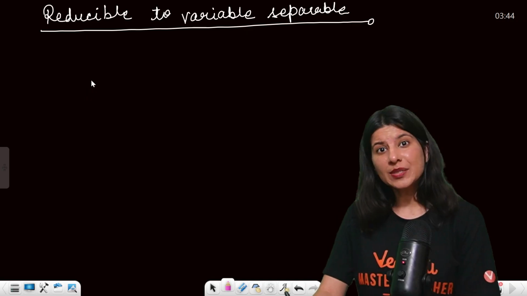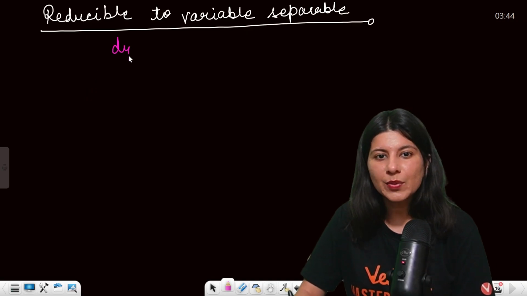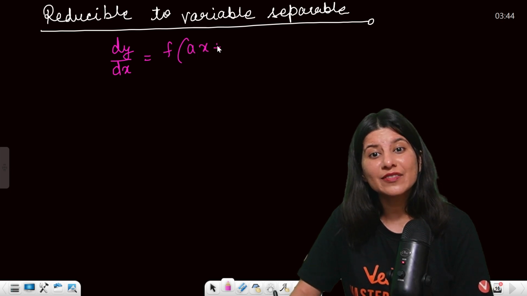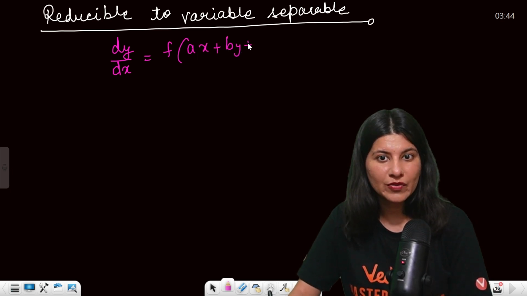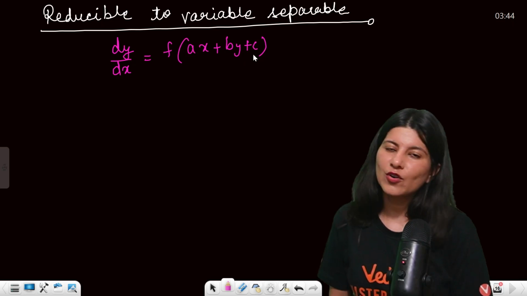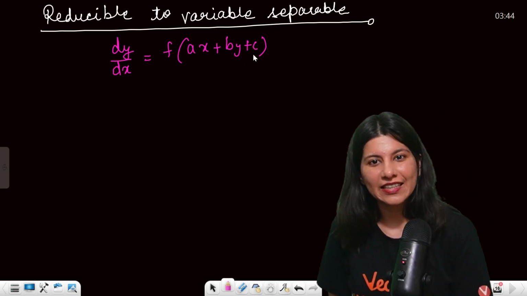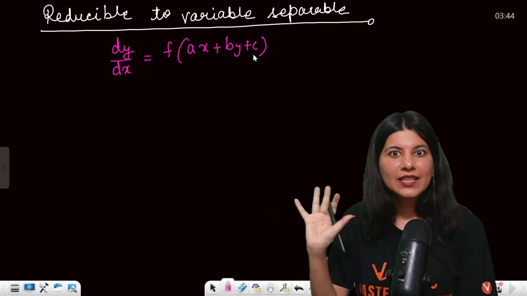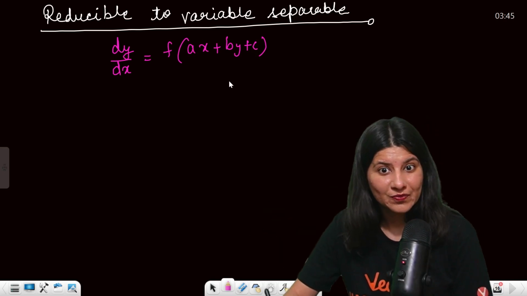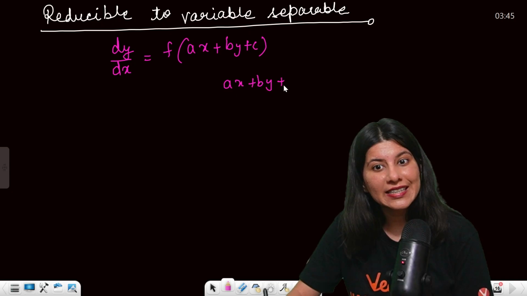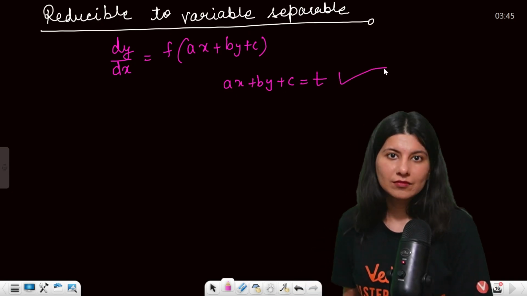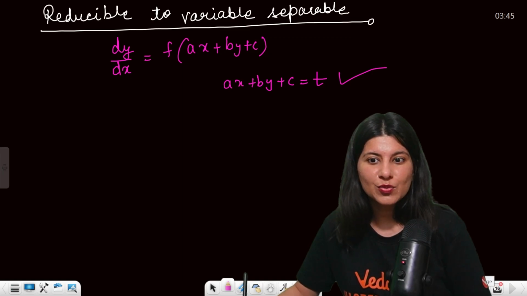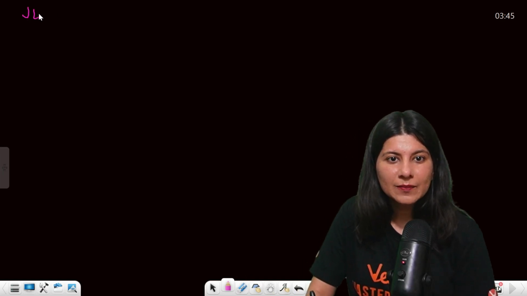Okay. Reducible to variable separable. So a differential equation of the type dy by dx is a function of linear expression in two variables, or you can say a function of a straight line. So whenever you see dy by dx is a function of straight line, then what to do? Put that straight line equals to t and you will be done. Let me give you one example. Directly we are going to do one question which was asked in JEE Main